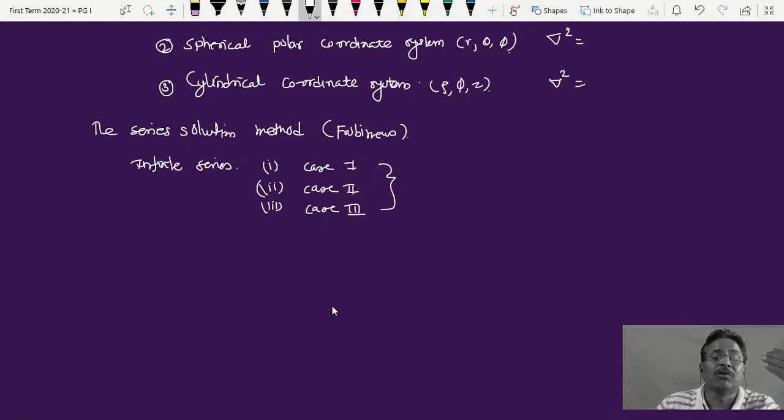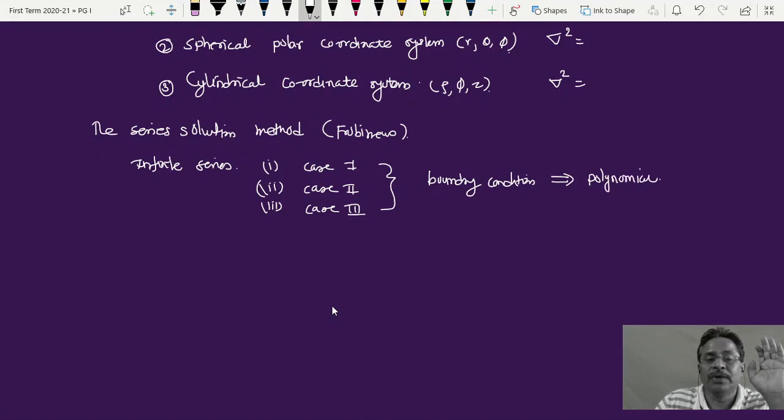Laplace equation in the cylindrical coordinate system, one r part, theta part and phi part equations we got. One of the equations has the standard form, that is called the Legendre differential equation, and solving that differential equation using the Frobenius method of series solution, we have obtained 3 solutions, case 1, case 2, case 3, which were all infinite series. And then using certain boundary conditions, we converted these series into polynomials.